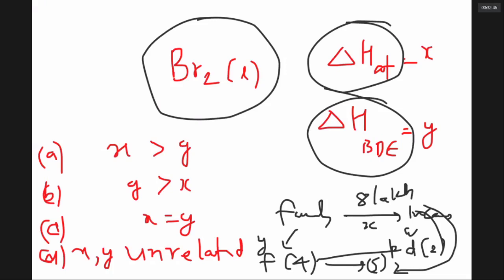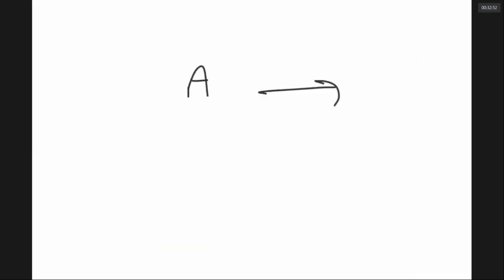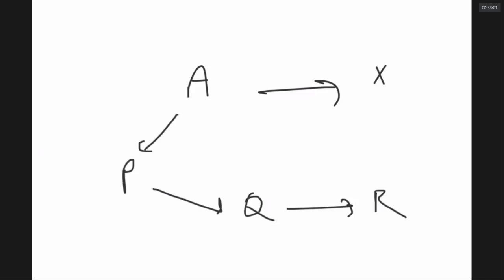Okay? Yes. So, in a cyclic process, A is giving rise to X. A will become first P, P will become Q, Q will become R, finally becoming X. Here the enthalpy changes are, let us say, a, b, c, d, e.